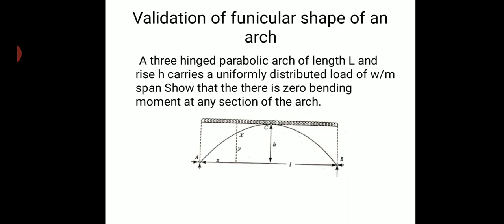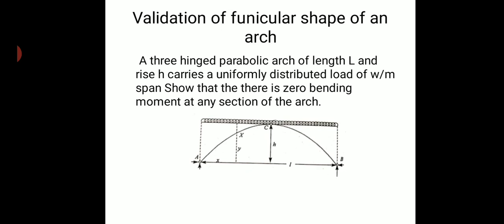I have taken a section xx, where x is the horizontal distance from support A to the section xx, and y is the vertical distance from the support level to the section xx. Throughout the span we have a UDL of w per meter.